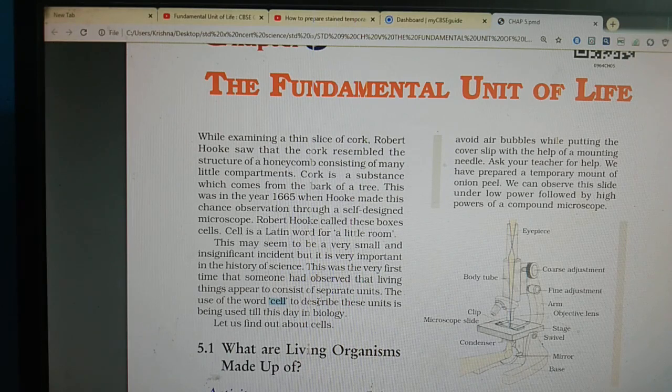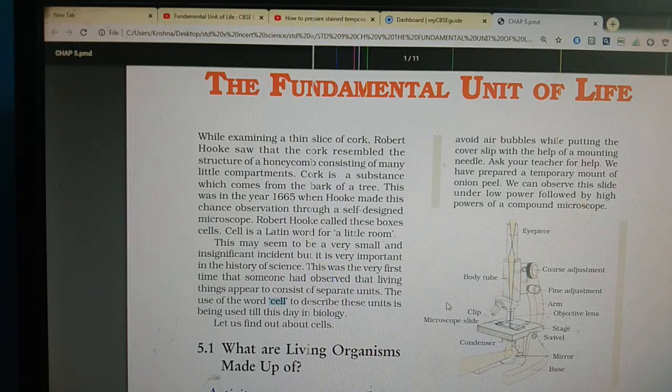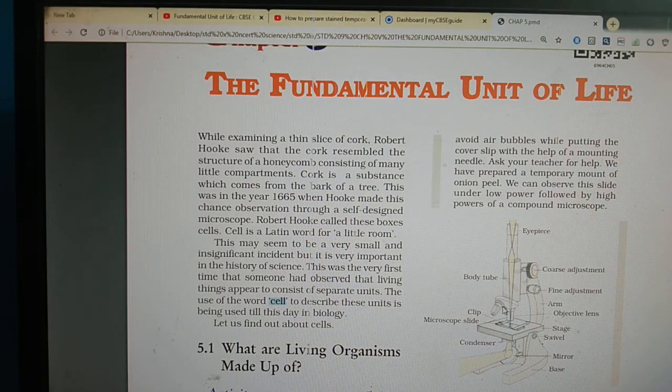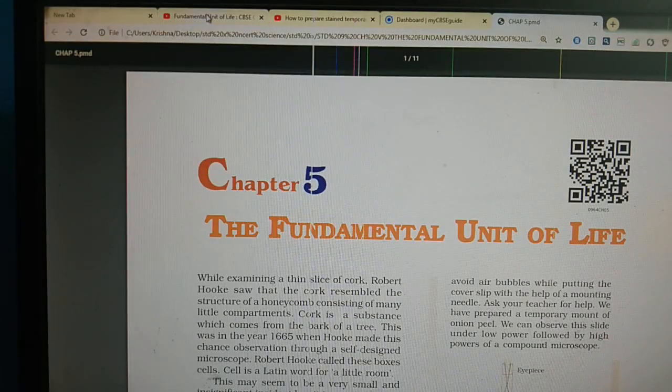You might be thinking how these scientists observe this cell which is very microscopic. So this cell is observed under the microscope. But what do you think? Simply by putting any organism under the microscope, can we see the cell? No. So now we will study how to make a slide and how to study the cell under the microscope. This is the microscope. Let us study how the cells are studied under the microscope. We will prepare the slide of the onion cell.